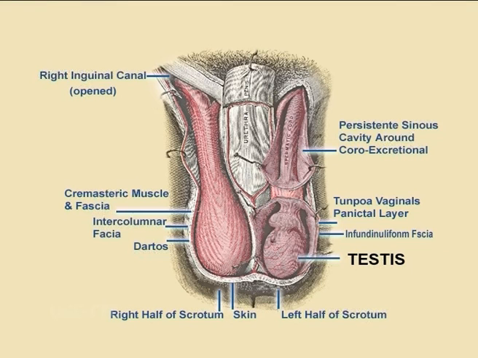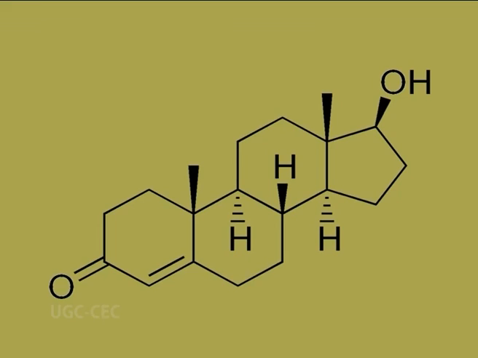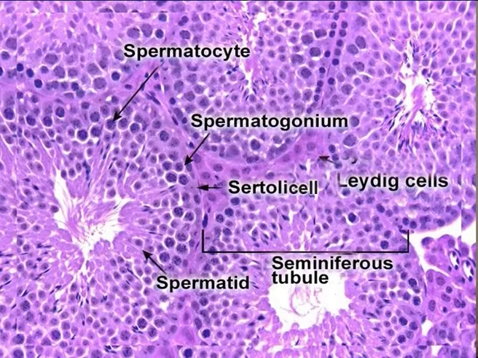The male gonads, the testes, are oval glands that lie in the scrotum. The main hormone produced and secreted by the testis is testosterone, an androgen or male sex hormone. Testosterone regulates the production of sperms and stimulates the development and maintenance of masculine secondary characteristics such as beard growth as well as the deepening of the voice. Moving on to the last part, which is the histology of testis.